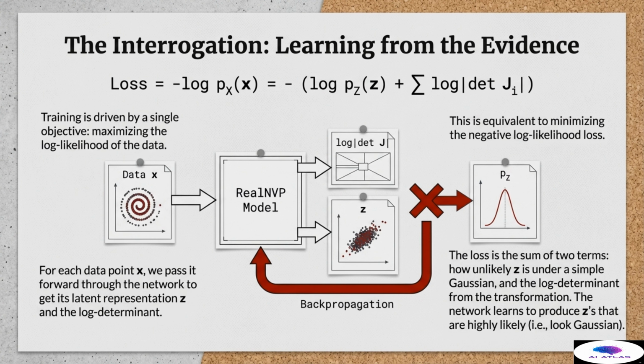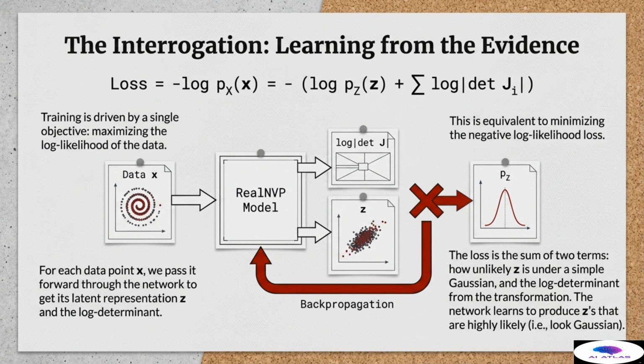For every single data point x, we push it forward through the deep RealNVP model to obtain its corresponding latent representation z and the cumulative log determinant. The network learns via backpropagation, constantly adjusting its weights to achieve the lowest possible loss. This loss tells the network two things. First, how unlikely the resulting latent variable z is under our target Gaussian distribution p sub z, and second, the scaling penalty incurred by the transformation itself.